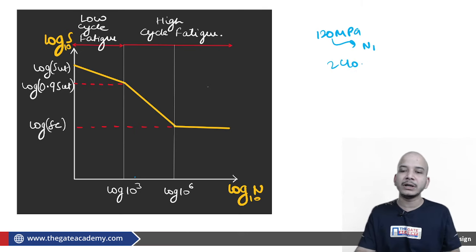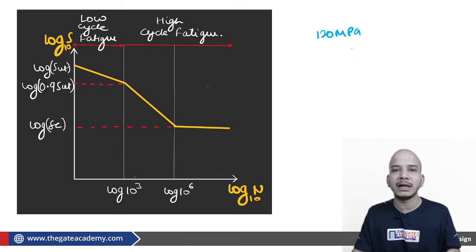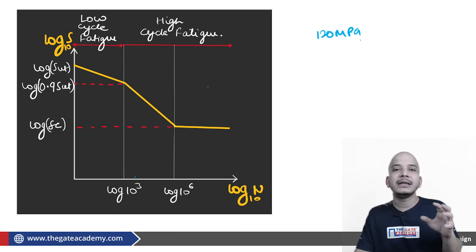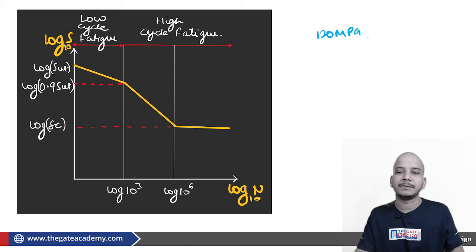This is something which you have to understand. If you are straight away saying that this material is failing at 120, straight away it is not defining anything. Okay.